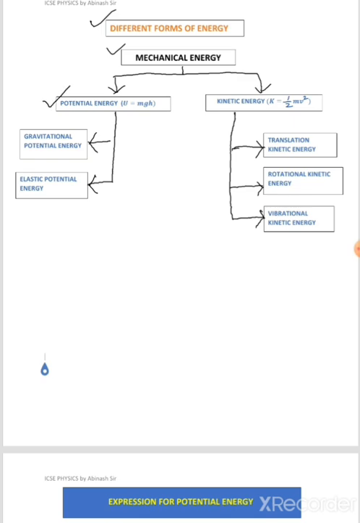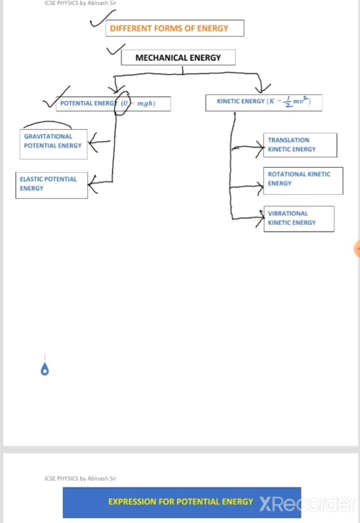Potential energy is the energy possessed by a body due to its state of rest, due to its position, or due to a change in its shape or size, that is, a change in configuration. Such energy possessed by a body is called potential energy. It is denoted by the capital letter U. Potential energy can be of two types: gravitational potential energy and elastic potential energy.